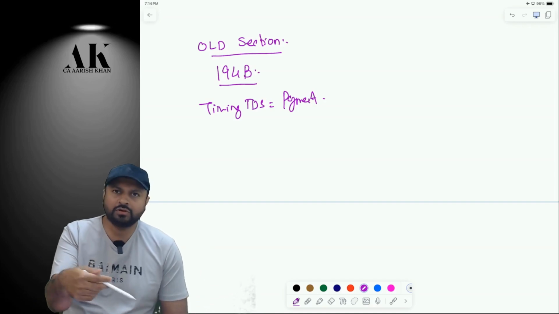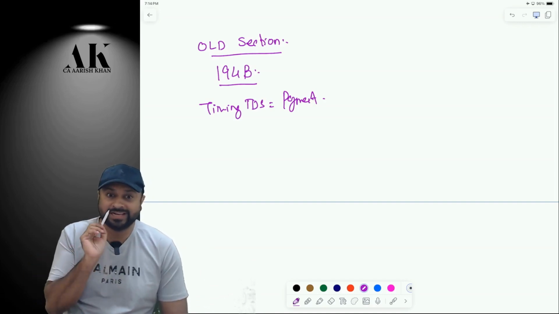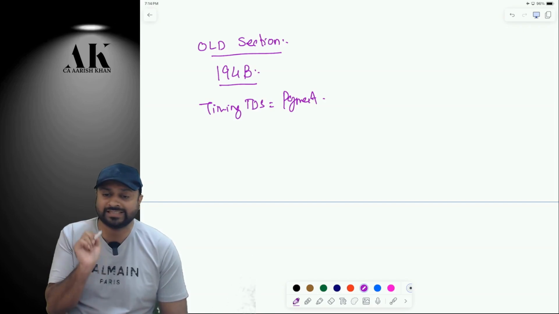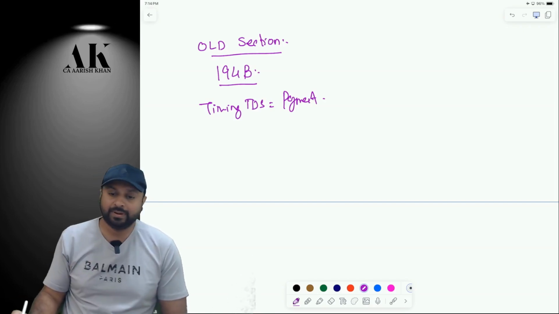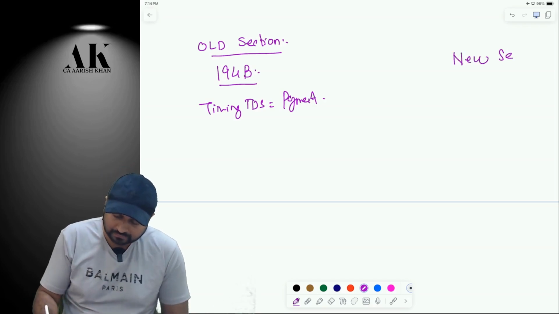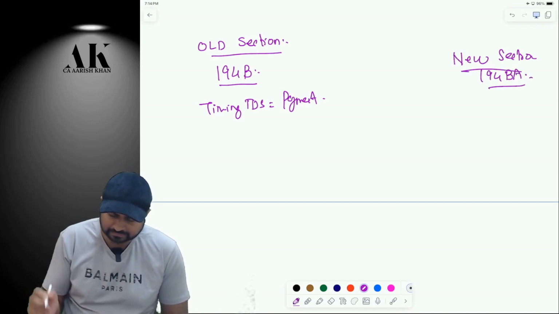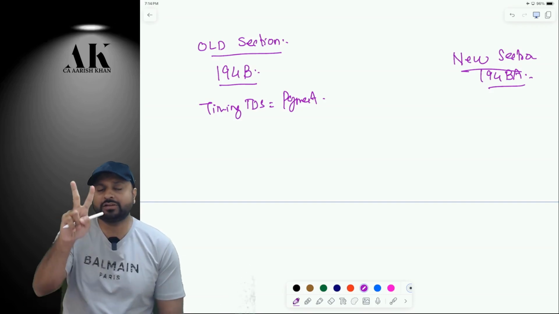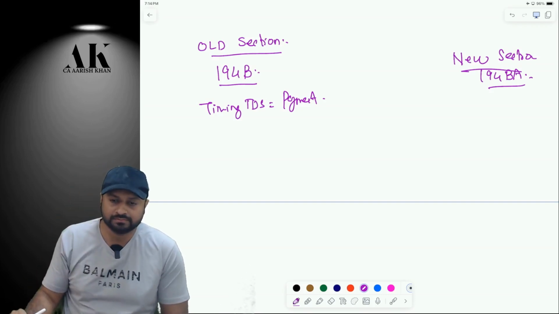Now, if you have your books open in front of you, you can go and see 194B. It says TDS should be deducted on what basis? Payment basis. The new section says that no, it should not be based on payment basis. Then it should be based on two bases. There are two bases over here.